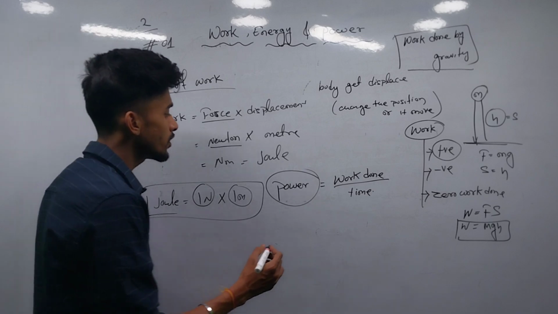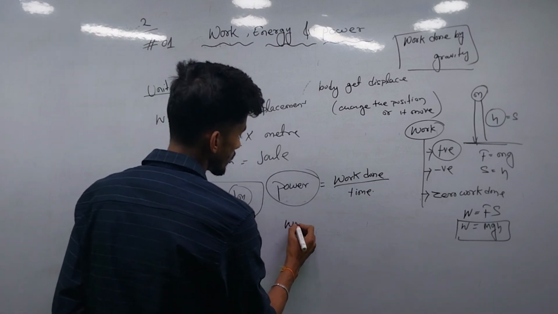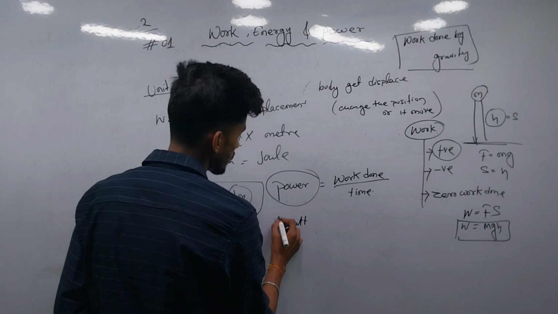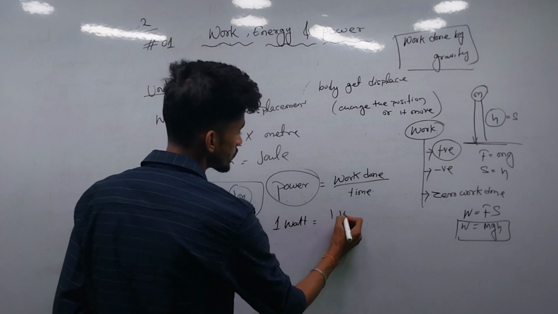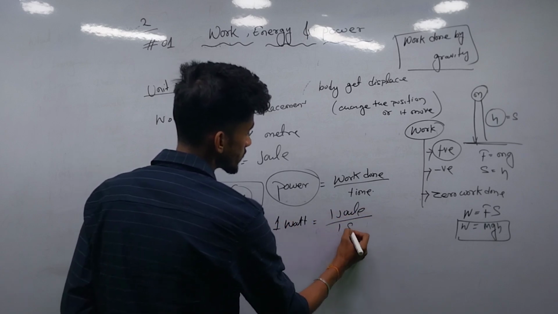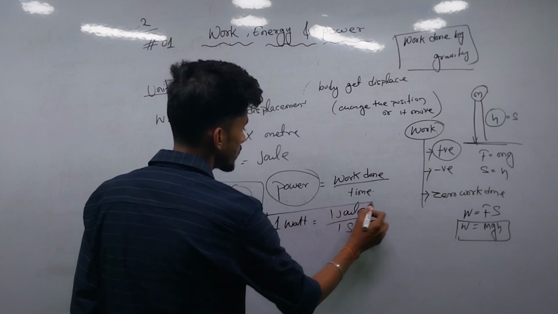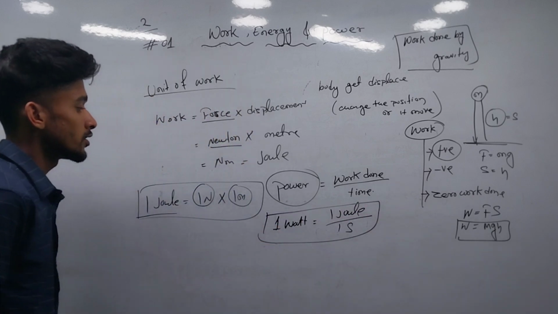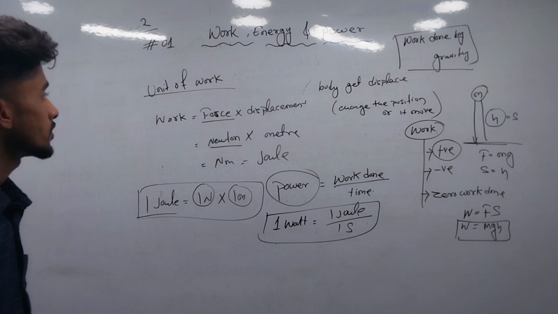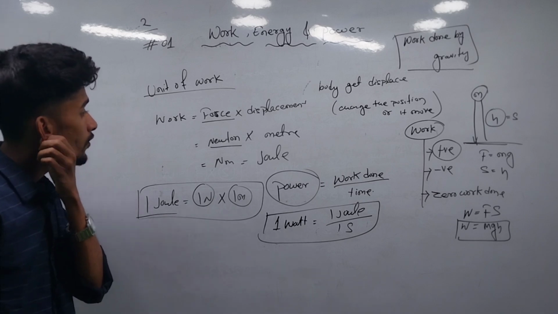Okay, so the unit of power will be watt. So we can write 1 watt equals 1 joule in 1 second. If 1 joule of work is done in 1 second, then the power will be 1 watt. So that is about work and power.